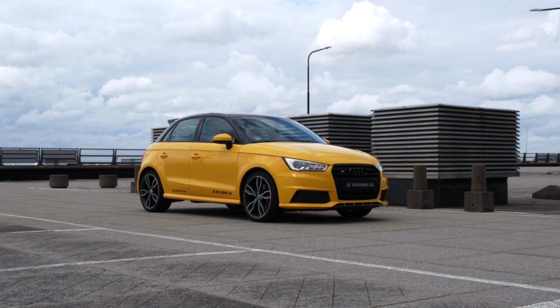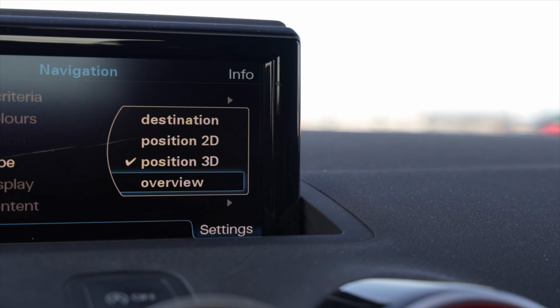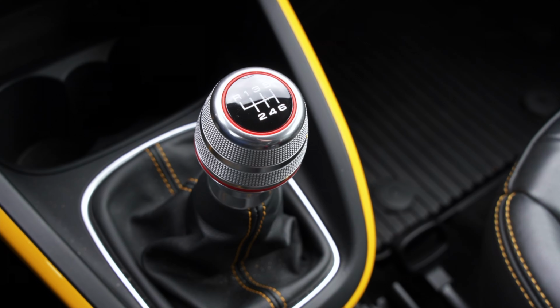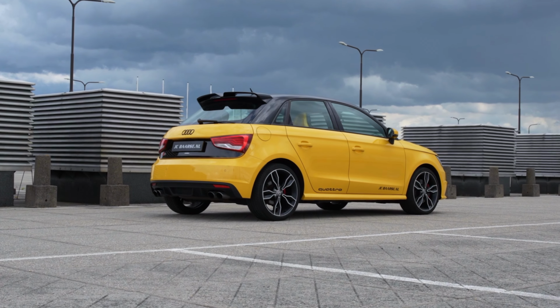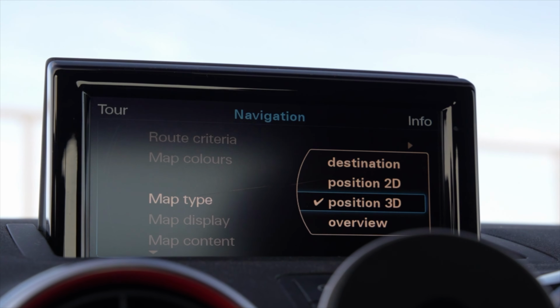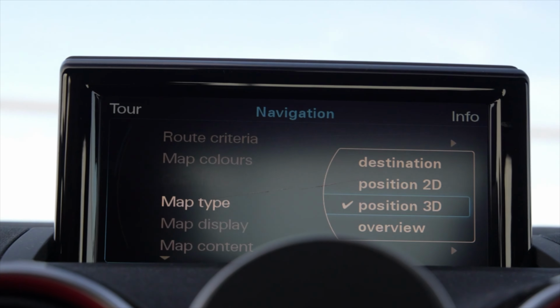Are you driving an Audi and you would like to customize your navigation settings to 2D or 3D mapping, but you don't know how to do so? No worries. Just watch this video and I will show you in a few simple steps how to change the navigation settings in your Audi to 2D or 3D mapping.